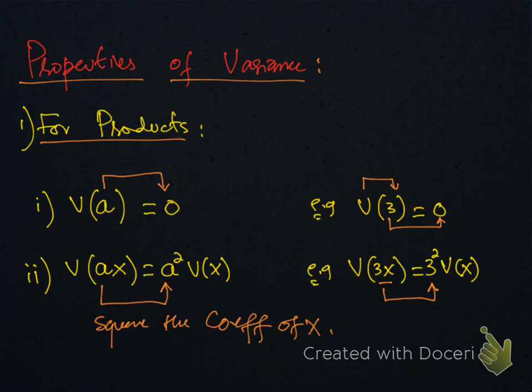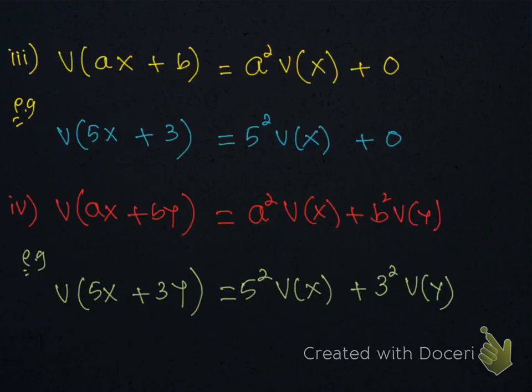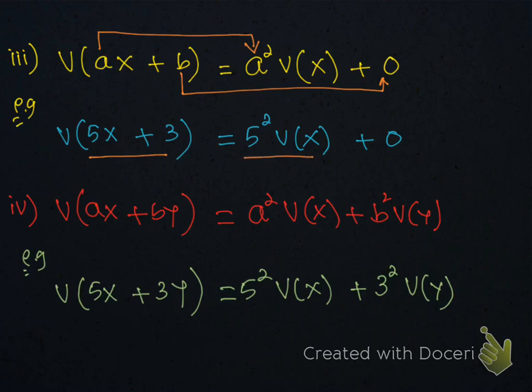This happens in product cases. So V(AX + B) will become A square V(X), and the variance of the constant B will be 0. Example: 5X + 3 will become 5 square times V(X) plus 0.